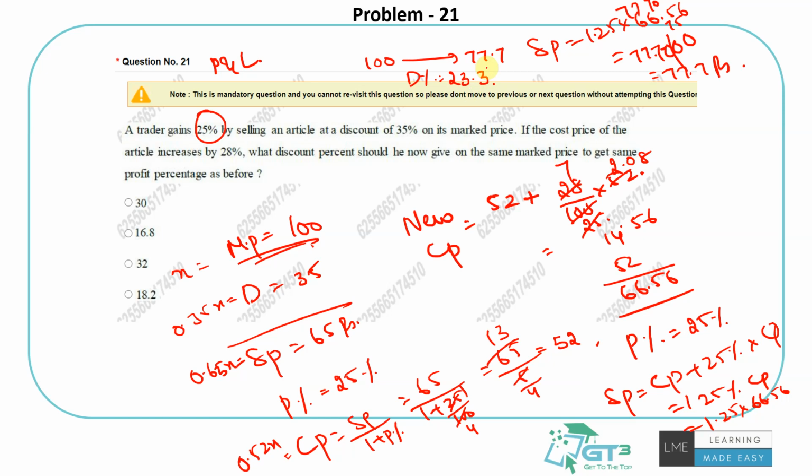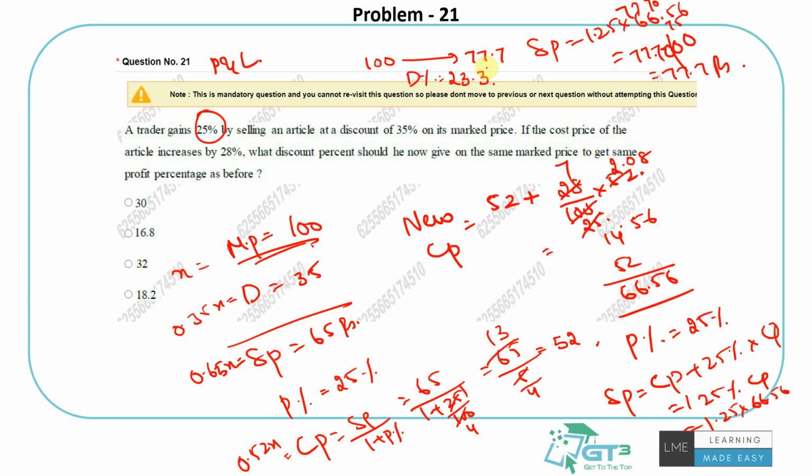So let me check with the calculator this time. The method is perfect. We had a small calculation mistake. So 52 is fine. The new cost price should be with the 28% increase, right? So it should be 1.28 into 52, which is 66.56. That is great. So 1.25 into 66.56 is 83.2.